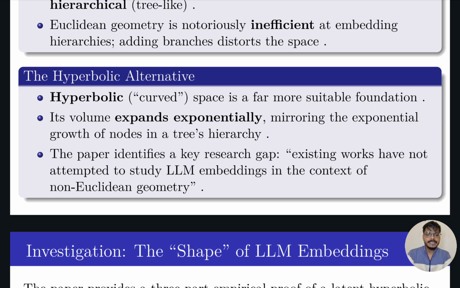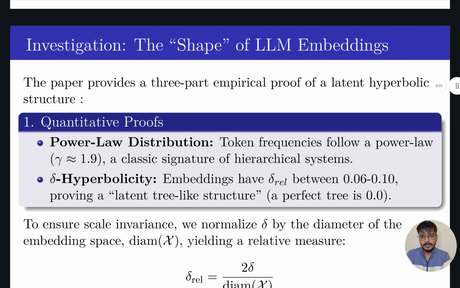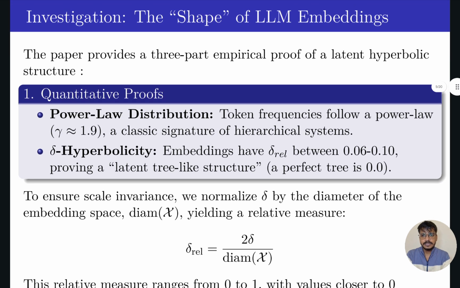The paper identifies a key research gap. Existing works have not attempted to study LLM embeddings in the context of non-Euclidean geometry. Okay, next. The paper provides a three-part empirical proof of a latent hyperbolic structure. First, power law distribution. Token frequency follows a power law distribution, a classic signature of hierarchical systems. And second, delta hyperbolicity. Embeddings have a delta hyperbolicity between 0.06 and 0.1, indicating a latent tree-like structure.